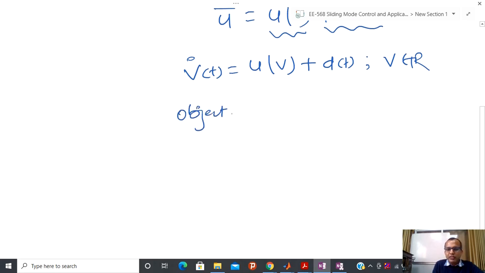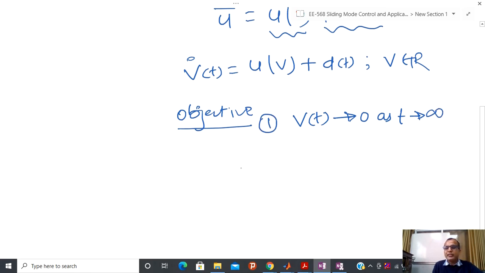And after that I have already told you the objective. So till now my objective is like this: I have to make sure that vt tends towards 0 as t tends towards infinity. So this is the first class of objective.